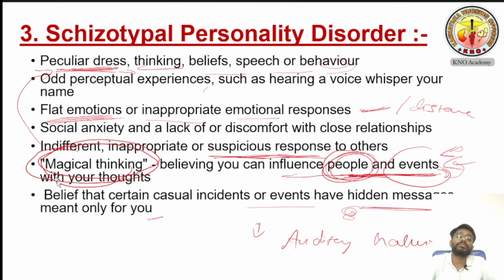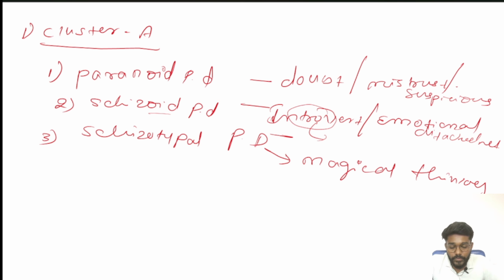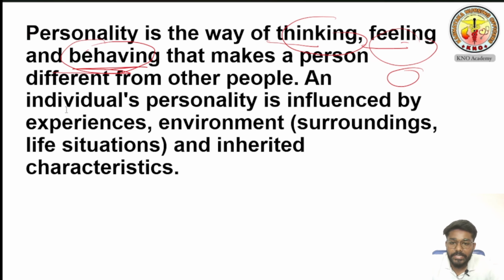So what we have discussed till now, we have discussed what is personality, what is personality disorder, and what is the classification of disorders, what is ICD, what is DSM, and what are the current versions of those two. Okay, and we have discussed all three: paranoid, schizoid personality, and schizotypal personality. See, from here we have discussed everything. What is personality disorder? The way of thinking, feeling, and behaving.